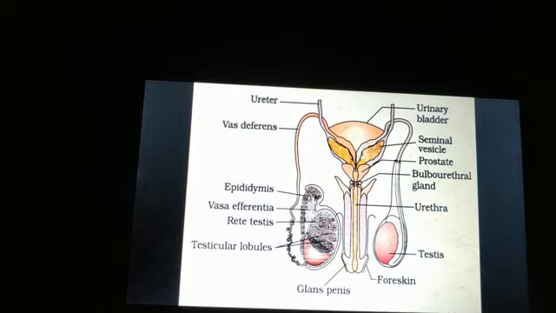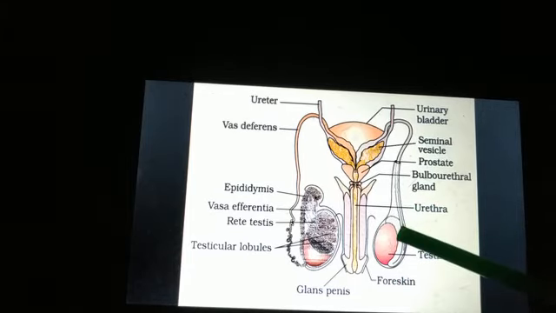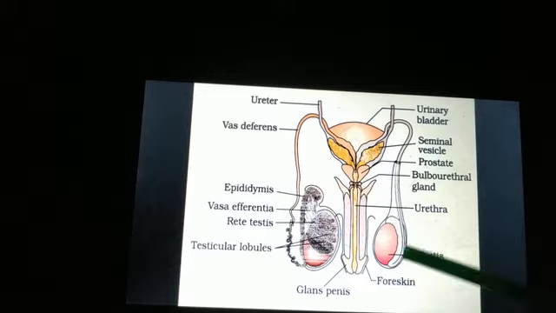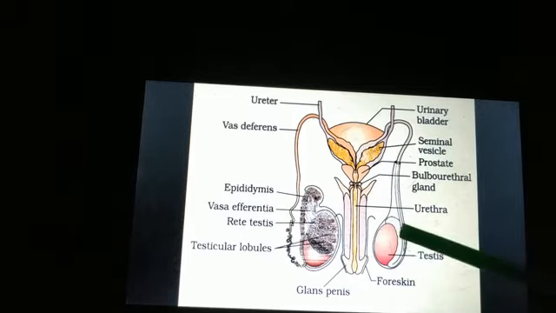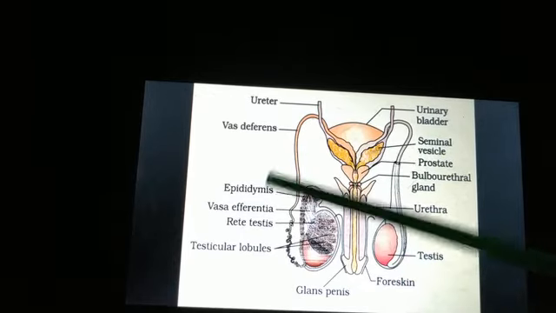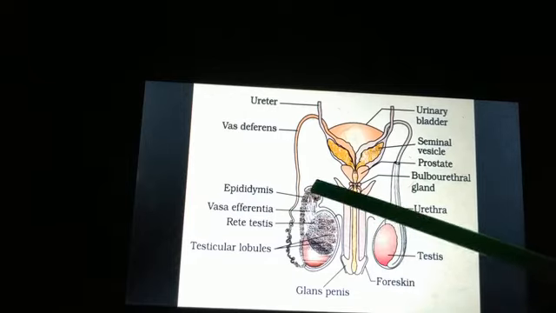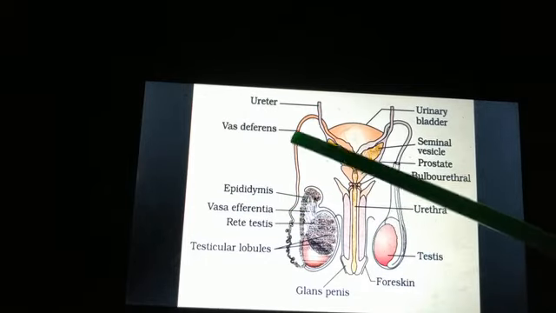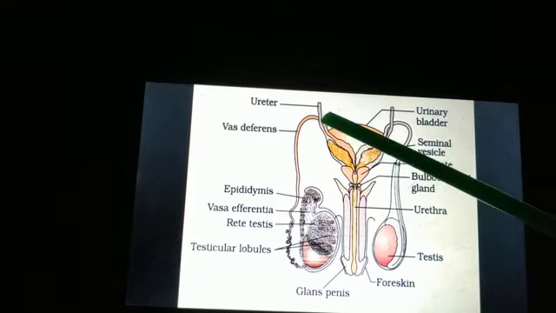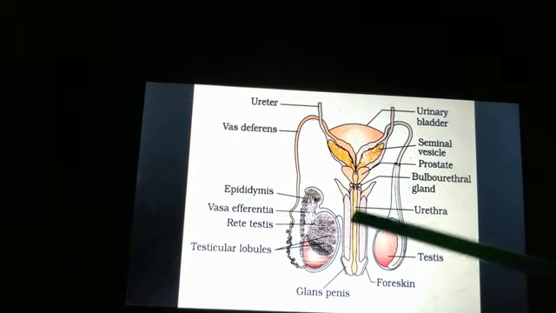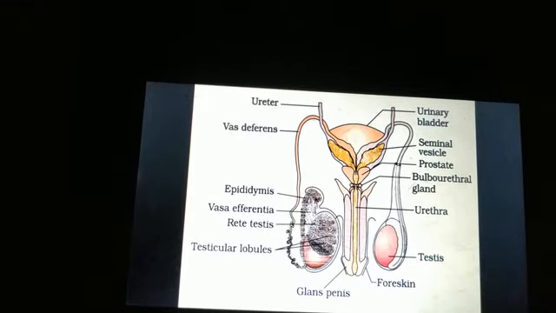So you don't need to remember this diagram since it's not there in your textbook. Just for the names, like where the testes are located outside, as we have studied about the scrotal sac, then we have studied about the epididymis, this part, and through vasa deferentia, this part, the sperms reach the penis, this part. So only this much is needed. No need to remember the diagram.